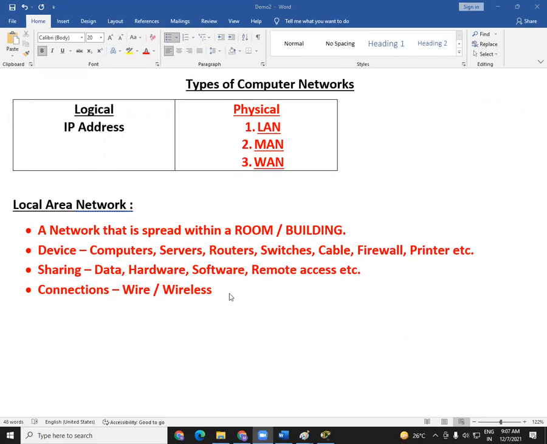Okay, so from your internet experience, can you please tell me which connections are better for you? Wire connection is better or wireless connection is better? Remember, I told you the chat box is always open. I'll just send a message in the chat box. I'm just saying hello here.